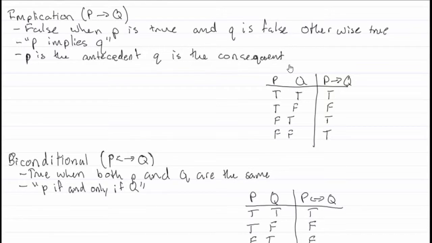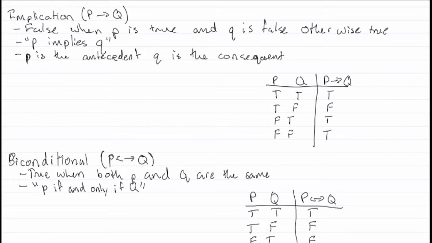So the next operator I want to talk about is the implication. The implication is false when P is true and Q is false. Otherwise, it is true. That seems kind of weird, so let's go into a little explanation for it.